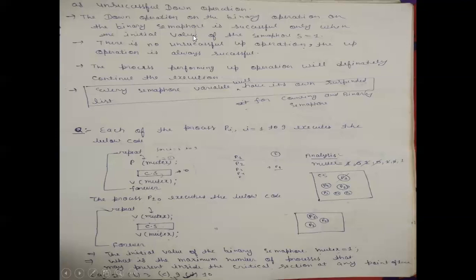Suppose P1 comes and executes this code. P1 comes and wants to enter into the critical section. P1 executes this code for entering into the critical section. The initial value of binary semaphore mutex is 1. P mutex means it performs the down operation of the mutex semaphore. So it will become 0 and P1 will enter into the critical section. So at this time only P1 is in the critical section.